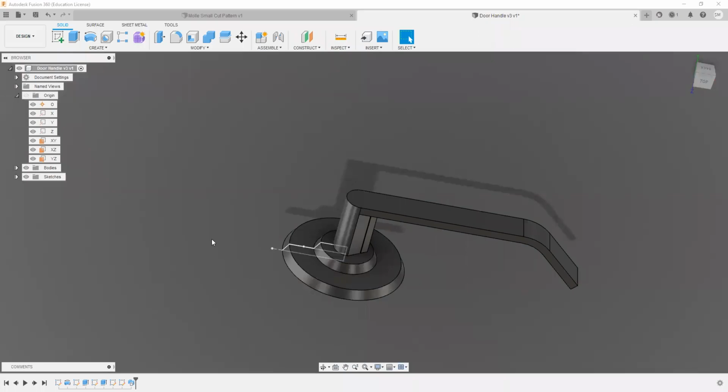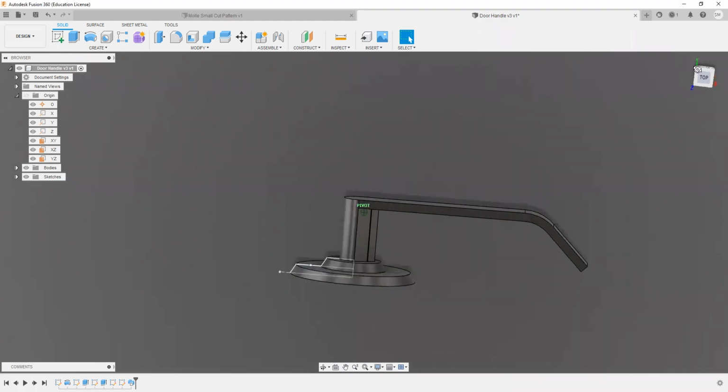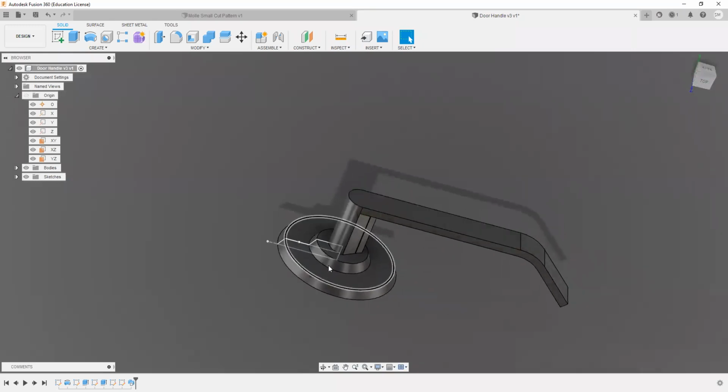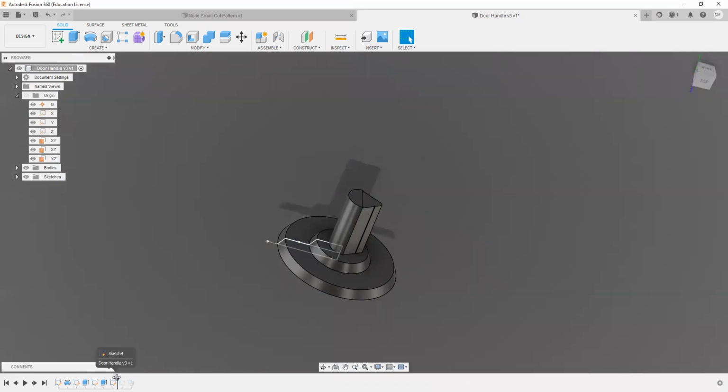Hey there, Mike. Okay, so let's go over the door handle. This is actually your file, but I'm going to back it up. So basically, I created